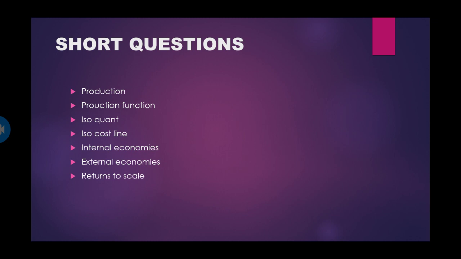Okay, next, technical economies come under internal economies. When you come to external economies, what is asked in external economies? Economies of concentration, economies of information, economies of specialization, and economies of welfare.